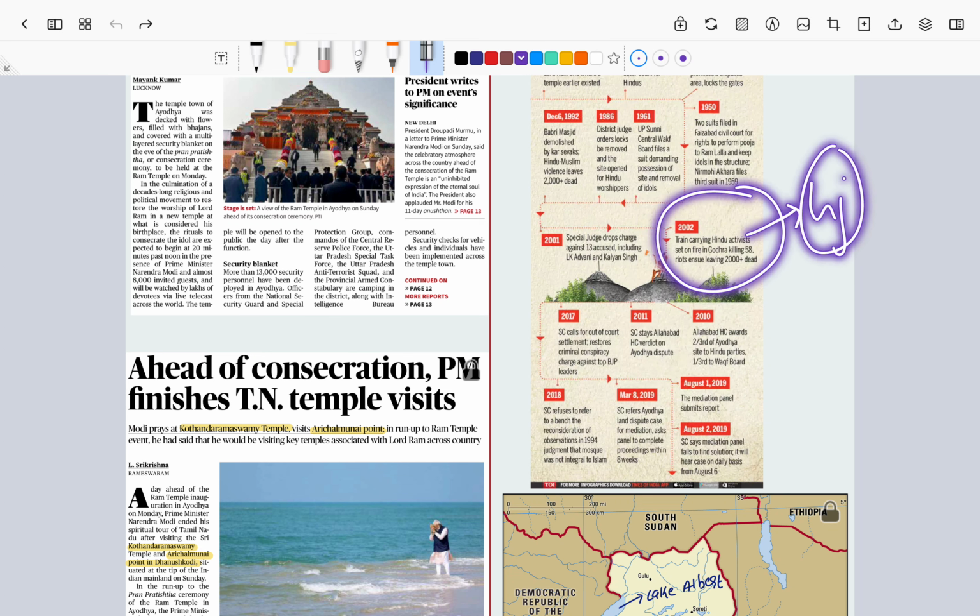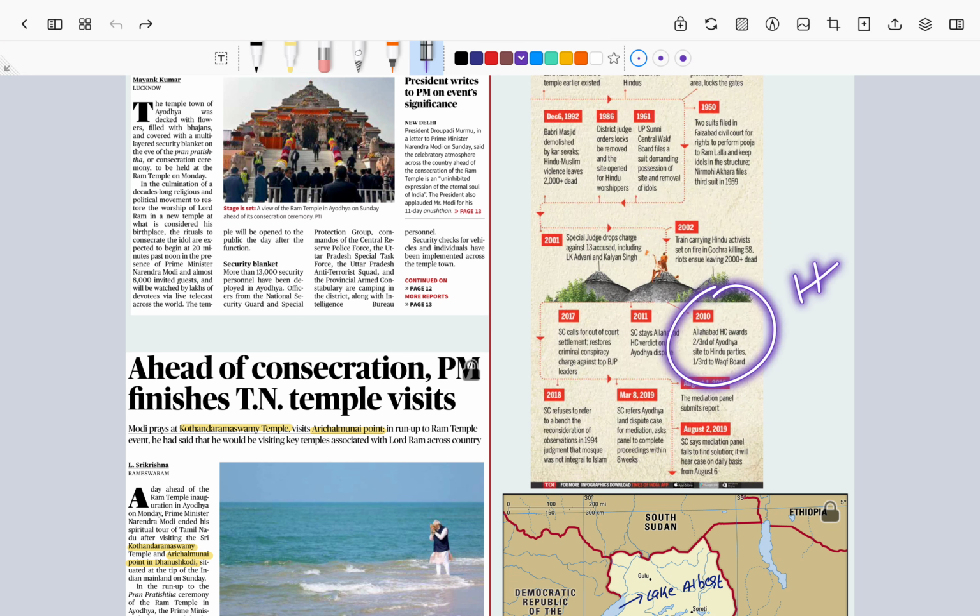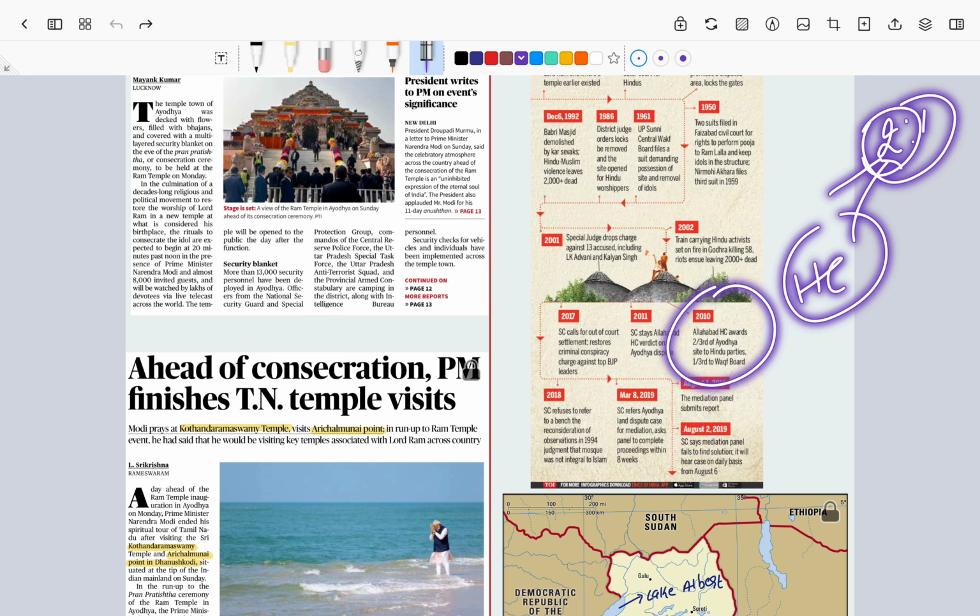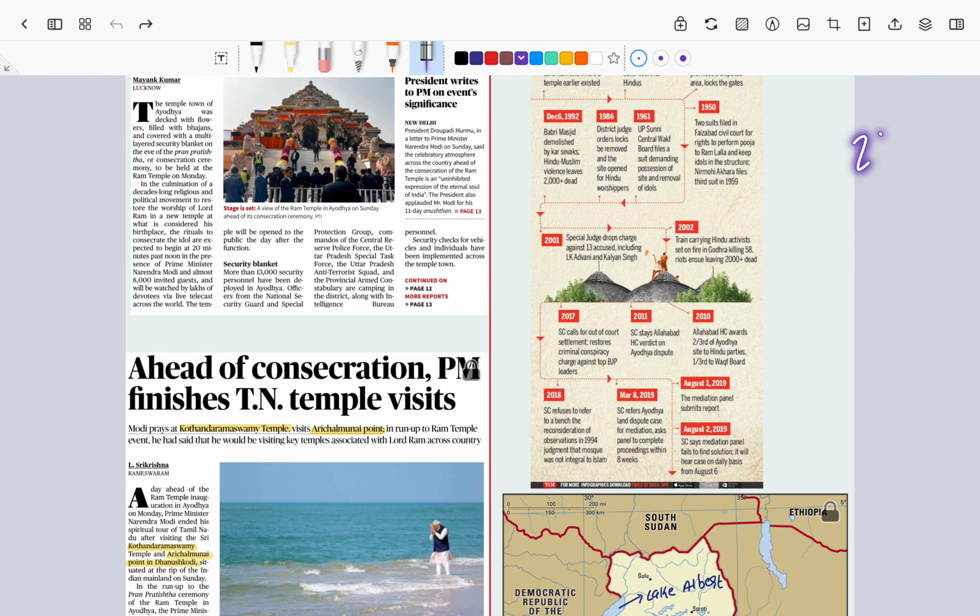The Gujarat riots were the most important part of Indian politics, which changed the face of the entire communal situation or the law and order situation in the country. Now by the year 2010, the Allahabad High Court ordered a ratio of 2:1 for the particular land, the Ayodhya temple or the Babri Masjid: two parts belong to Hindus and one part belongs to the Sunni Waqf Board.